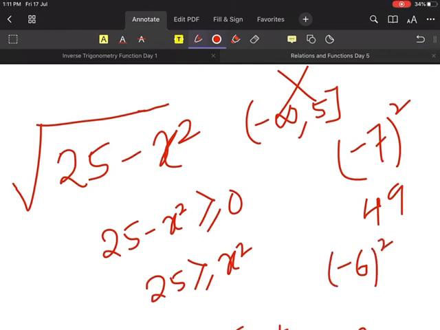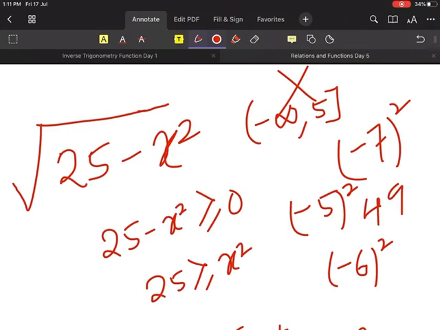Again, minus 6 also lies between them, right? So minus 6 whole square is how much? 36. Is 36 less than 25? No. Now think of minus 5. Minus 5 whole square is how much? 25. Is 25 less than or equal to 25?